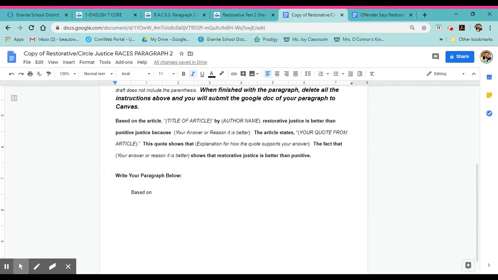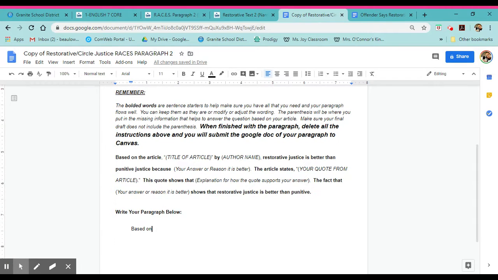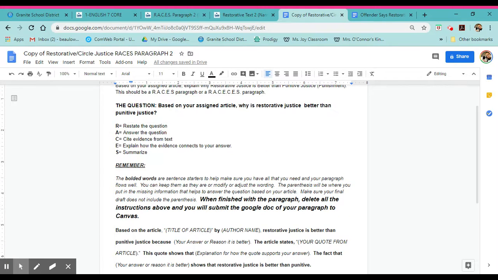And I started it with "based on." Hopefully you'd see that this time and think, why is that down there? Why does that look weird? And then you'd realize, oh, I should write my paragraph down here instead of right here, okay? So anyway, this is what you're going to do. You do have to have your article open.